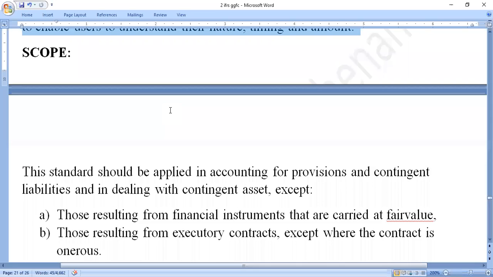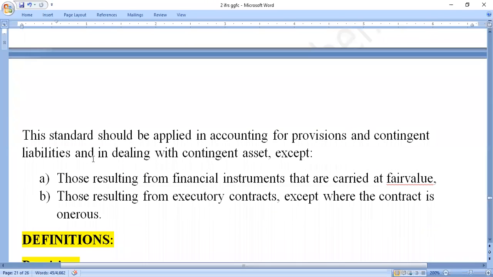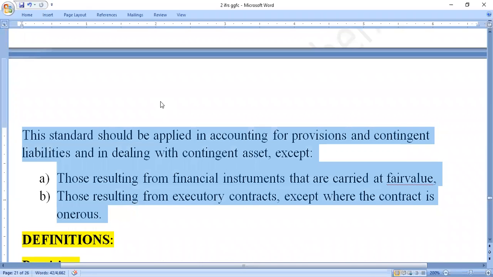After that, scope. So how are we applying this standard? This standard is applied in accounting for provisions and contingent liabilities and in dealing with contingent assets. That is, we apply it to all types of provisions, contingent assets and liabilities.